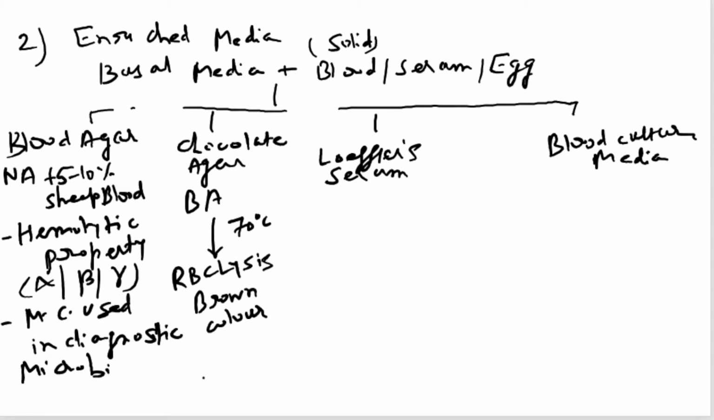And it is used for what? Which bacteria? Haemophilus influenzae, most commonly Haemophilus influenzae, and also used for the Neisseria group of microbes like Neisseria meningitidis and Neisseria gonorrhea. So chocolate agar is used for Haemophilus influenzae and Neisseria.